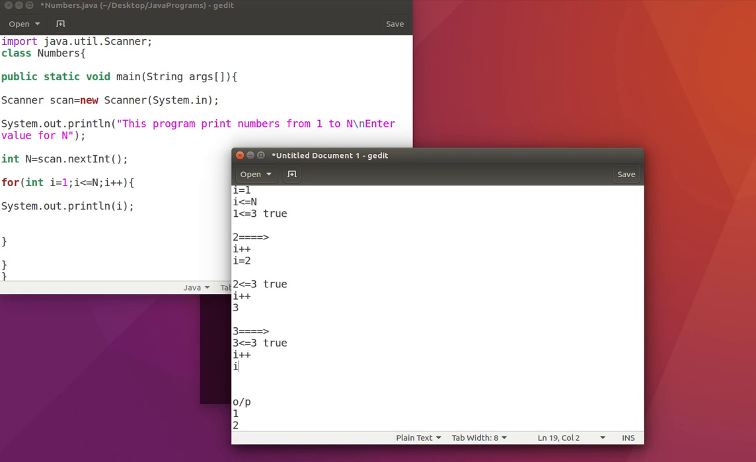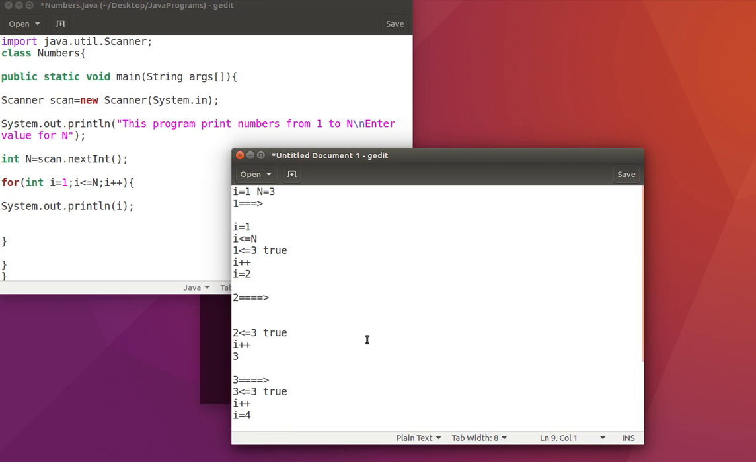So i becomes 4. Then in the fourth iteration, you check whether i is less than or equal to n. 4 is less than or equal to n, whose value remains 3. The condition is false, so the process gets terminated. The output will be 1, 2, 3. If the value of n is 5, it prints values up to 5.